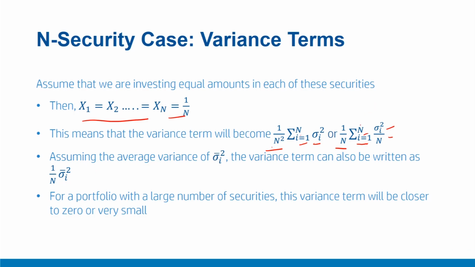So we can write this term as sigma i bar square, sort of average variance, and thus the summation of the variance term can also be written in the form of average variance as sigma i bar square upon n. This is average variance multiplied by 1 upon n. So for a portfolio with a large number of securities, this variance term will become close to 0 or very small. As n increases, this overall summation of variances will become very small. In fact, if you assume n tends to infinity, this term will become close to 0.